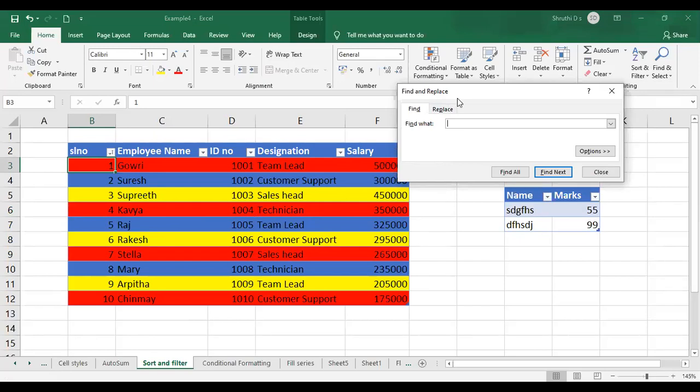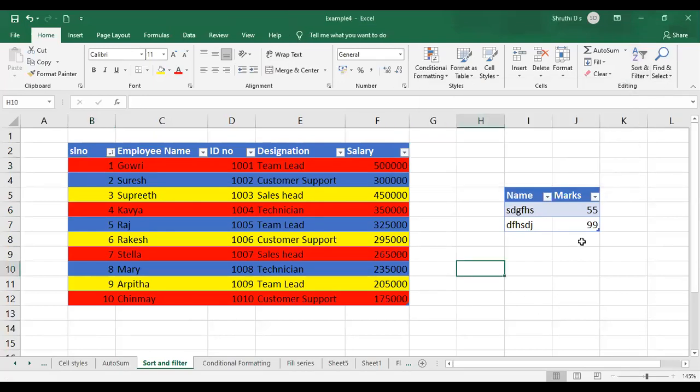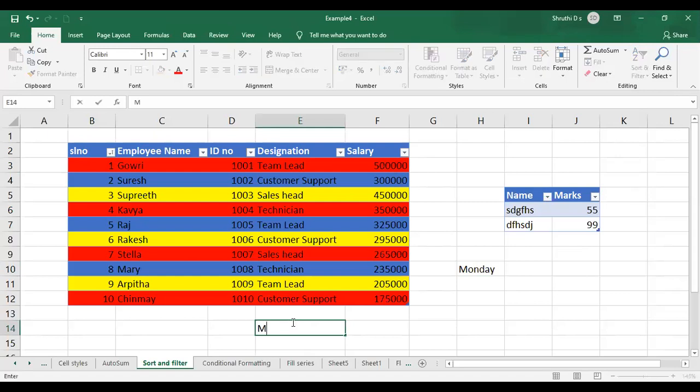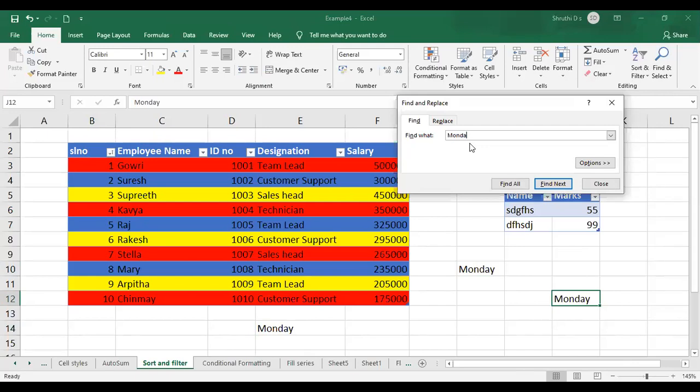So let me type Monday in some of the places. Monday here, and Monday here. Three times I'll write it. So I'm trying to find Monday. And here there will be options like find all and find next.